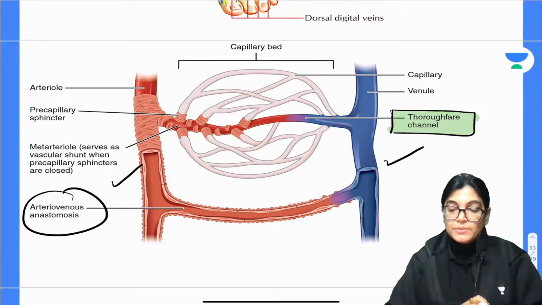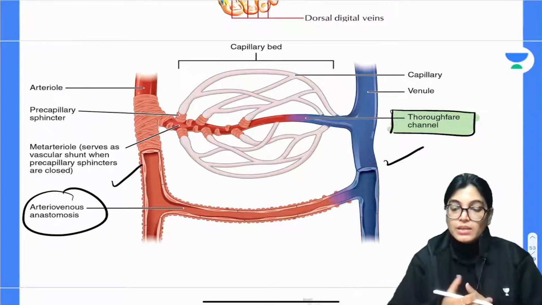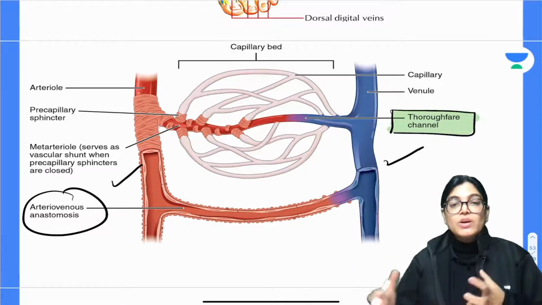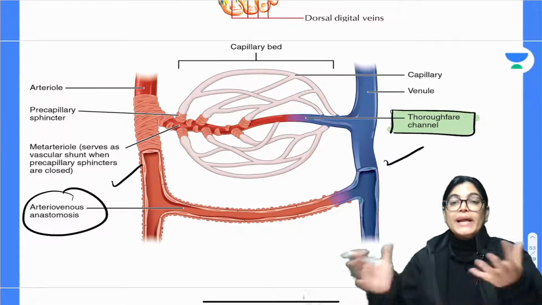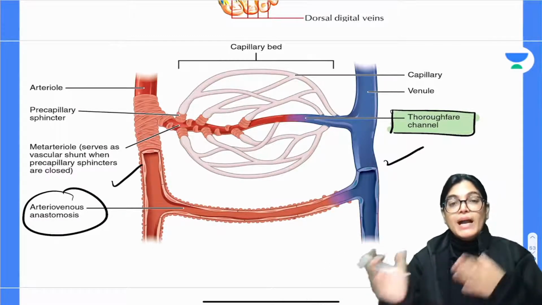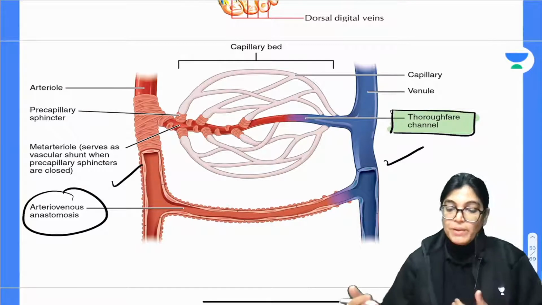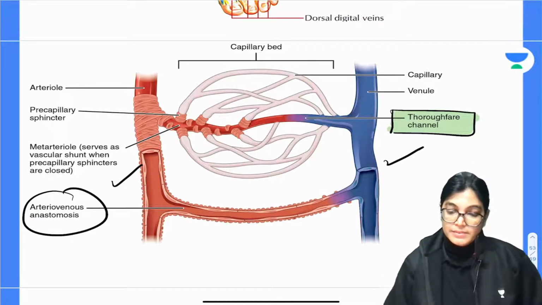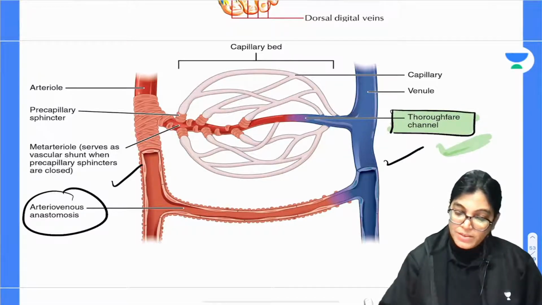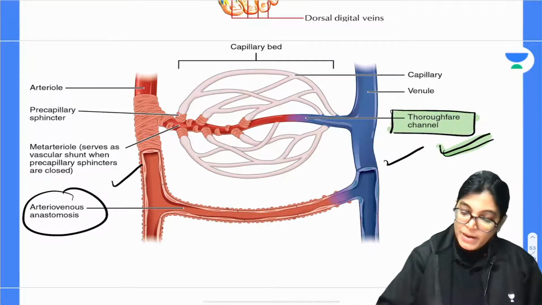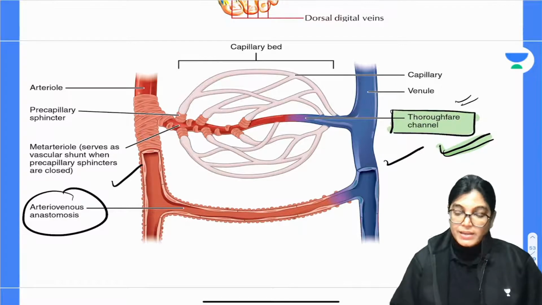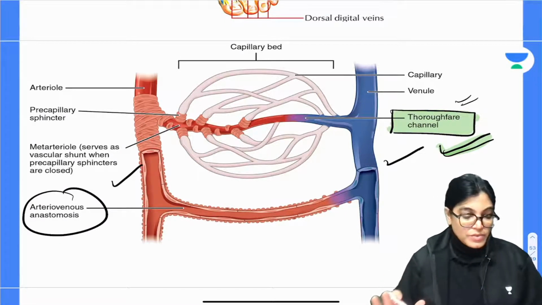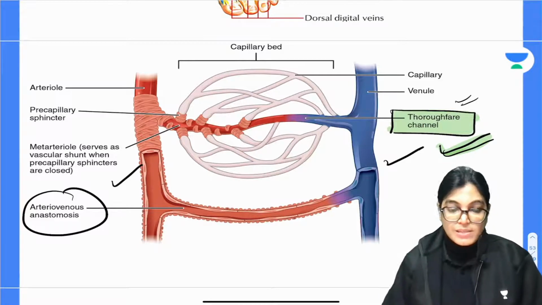But sometimes there is a side branch from the main connecting channel, and this side branch or loop which is formed for communicating the blood from the arterioles and venules is called a thoroughfare channel. Sometimes there is a side branch, which is also called a thoroughfare channel. There is communication between arterioles and venules possible. We have already talked about this vascular shunt also.